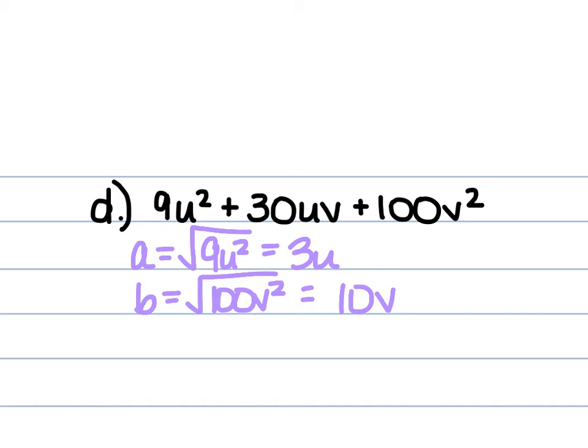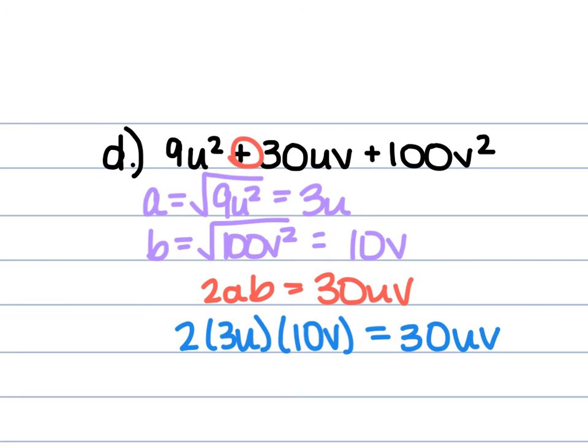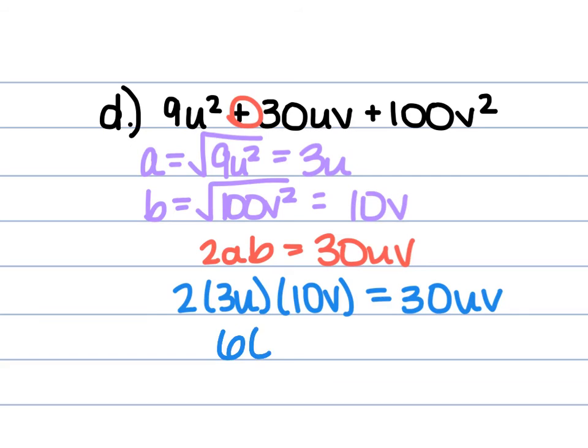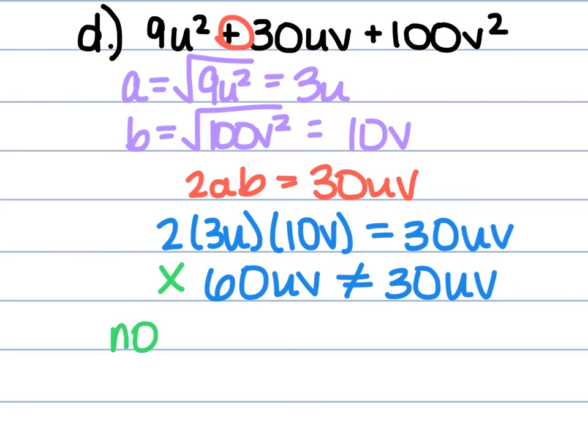So if we use our positive 2 times a times b, it should give us 30uv. So 2 times 3u is 6u, times 10v is not 30uv. That is 60uv, and that is not equal to 30uv. So this is not a true statement. This is not a perfect square trinomial.